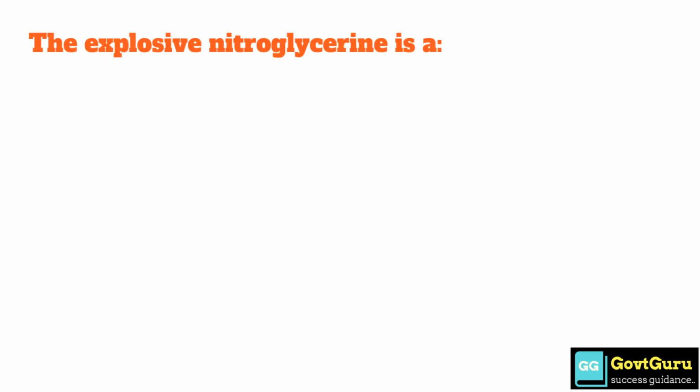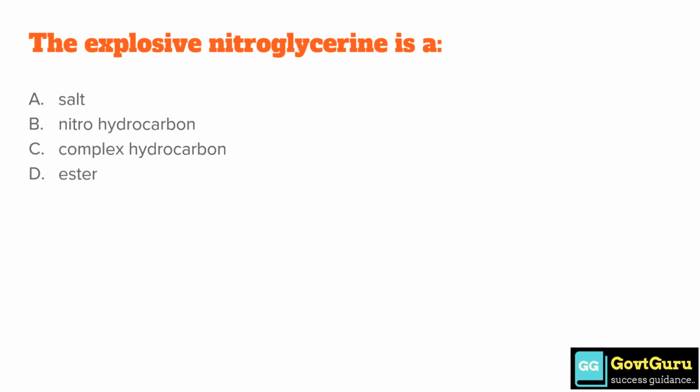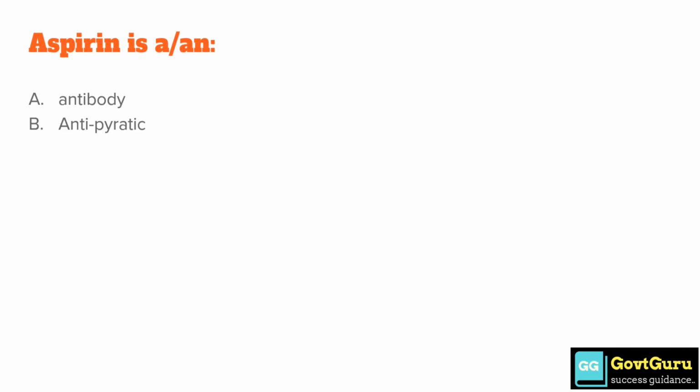The explosive nitroglycerin is a option A salt, option B nitrohydrocarbon, option C complex hydrocarbon, and option D ester. The correct answer is option D ester. Aspirin is an option A antibody, option B antipyretic, option C moderate, and option D none of these. So aspirin is an option B, that is antipyretic.